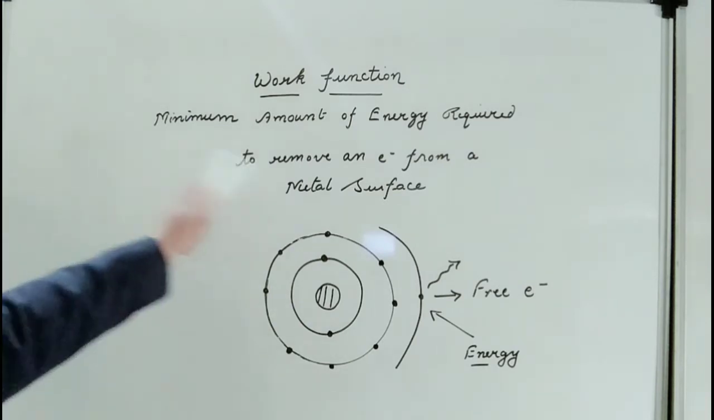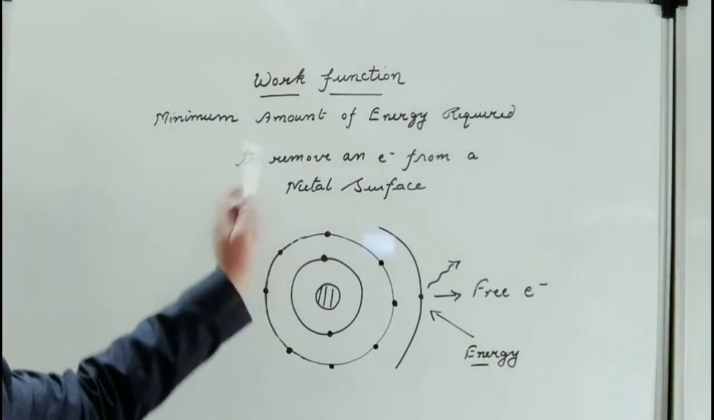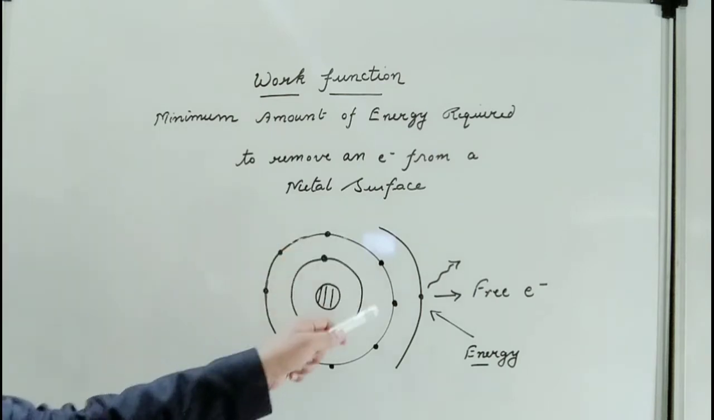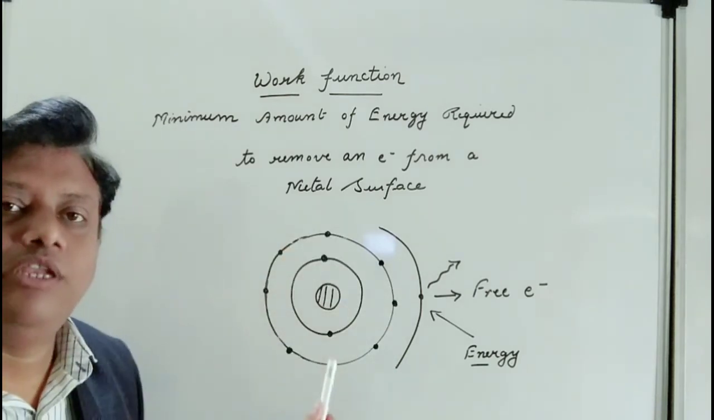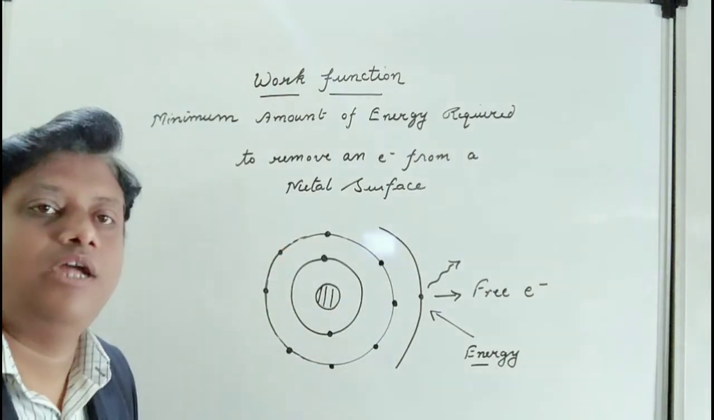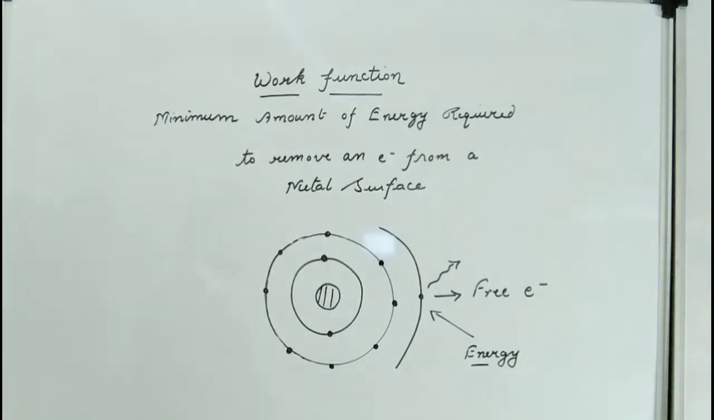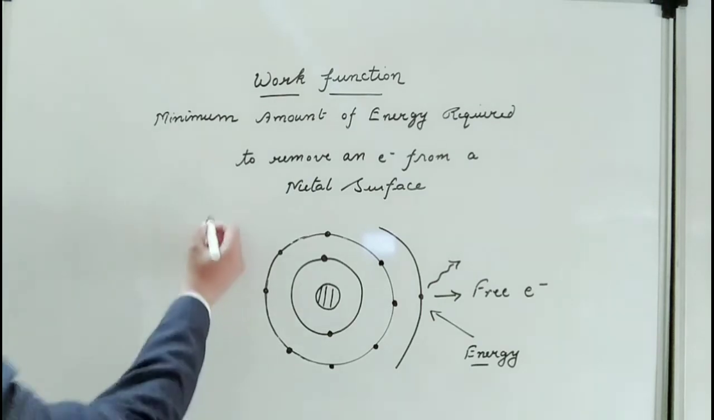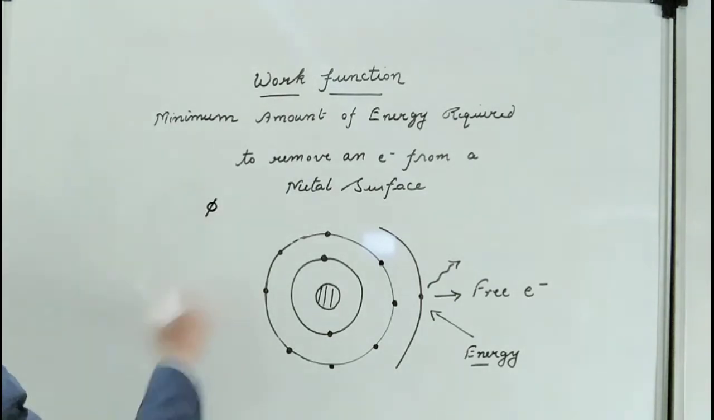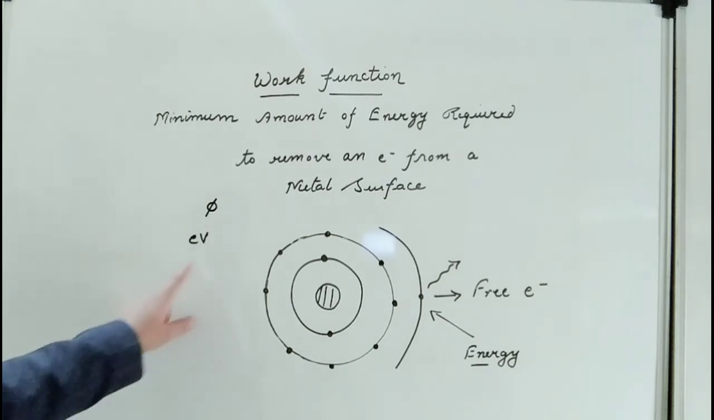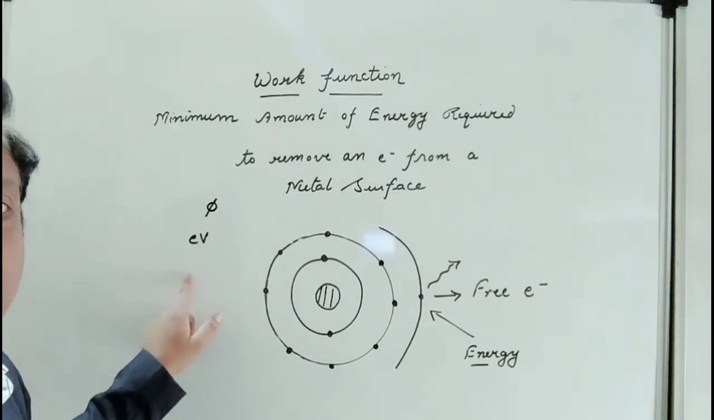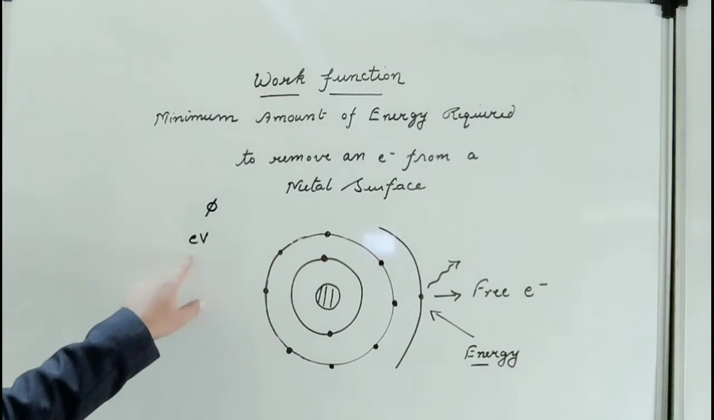So you just have to remember this definition, that the work function is the minimum energy which needs to be supplied to the outermost electron or to the free electrons, so that they can leave the metal surface and overcome the binding force, that is the Coulombic force. Now this work function is denoted by phi, and it is measured in electron volt. So this electron volt is the unit for measuring the photoelectric work function.